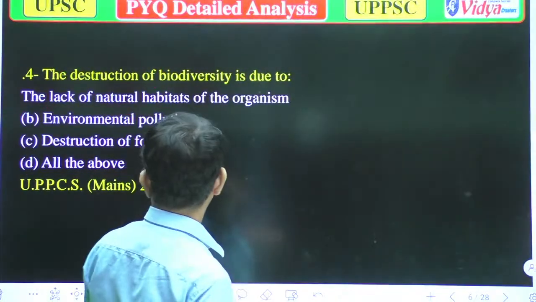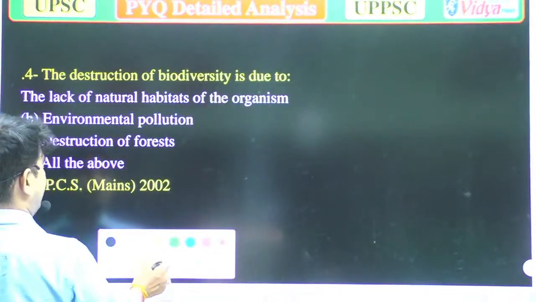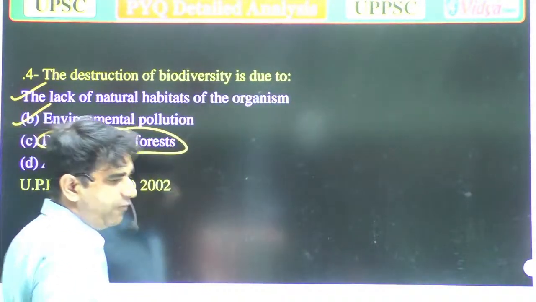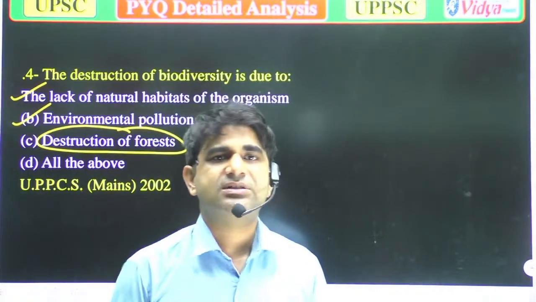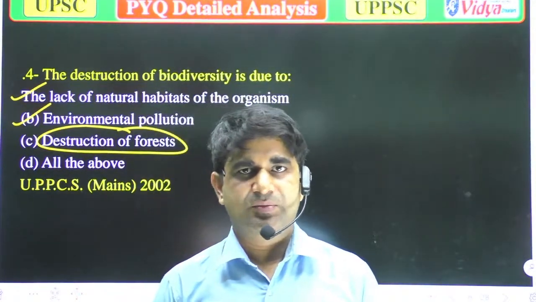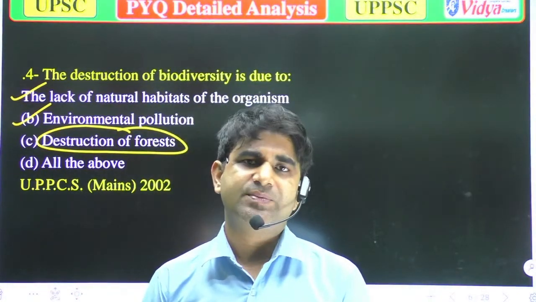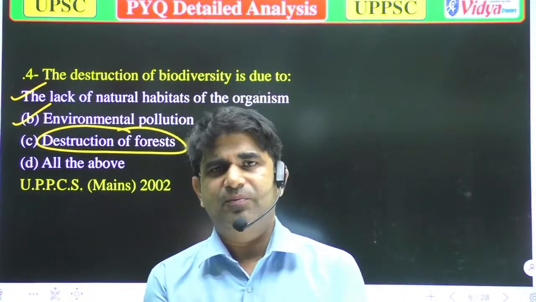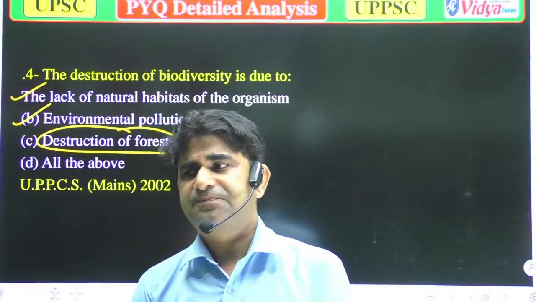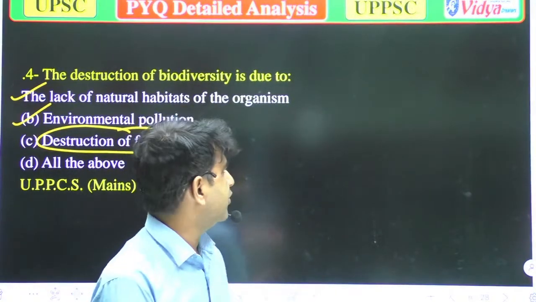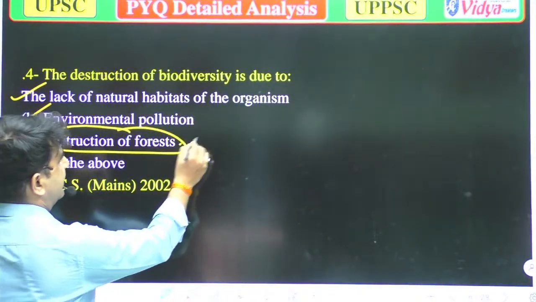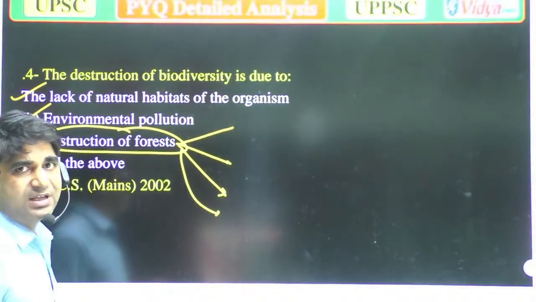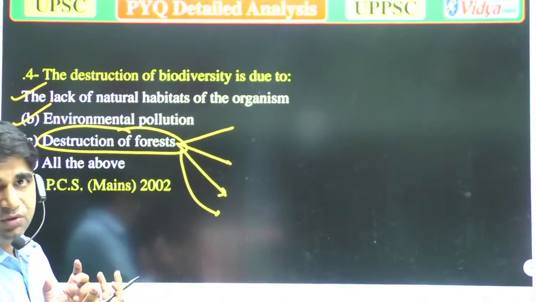When we talk about destruction of forest, forests are the most diverse area for plants, and forests can be of two types, natural forest and artificial forest. We are talking about forests in general, which could be artificial or natural. These forests have the tendency to attract rain.